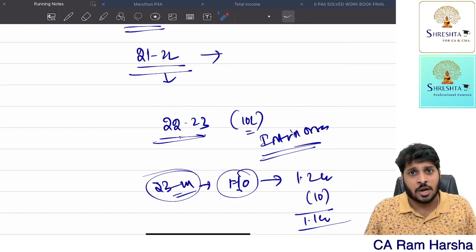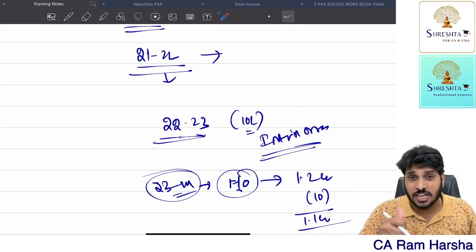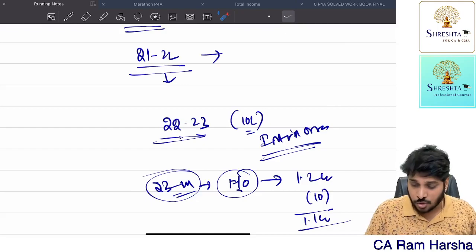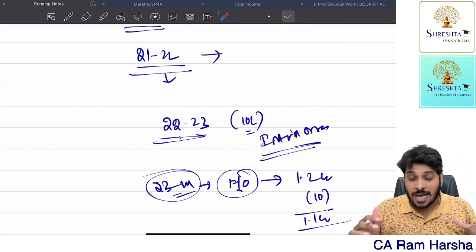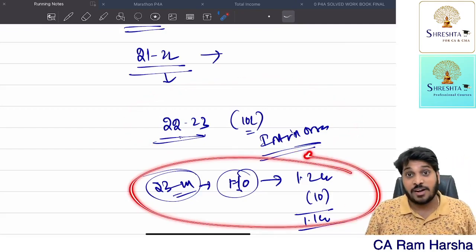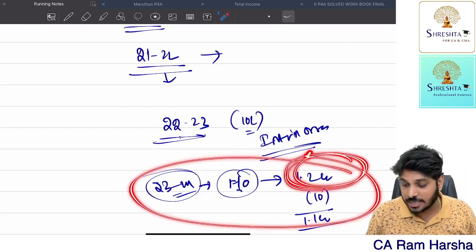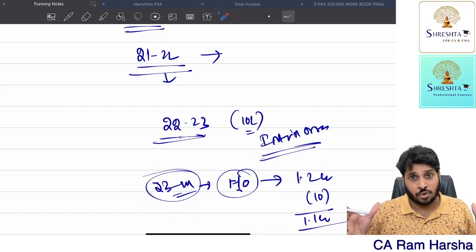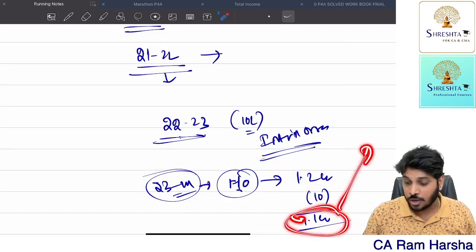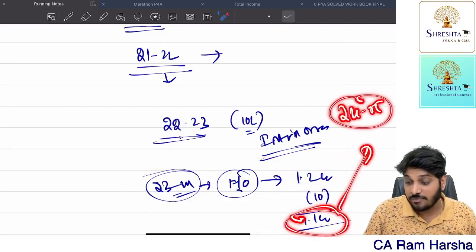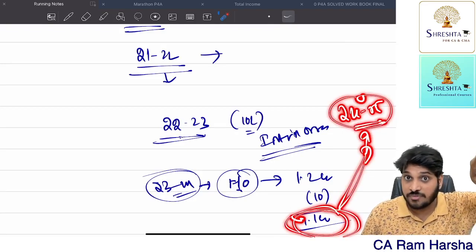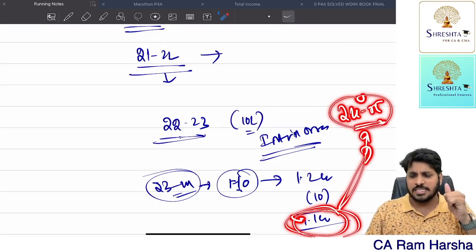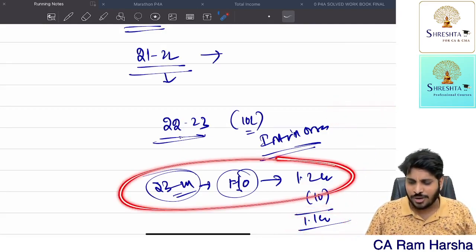Full value of consideration. To compute capital gain, what is the consideration you received? You must know, right? So, the 10 lakhs only you received as an advance. Ultimately, in 23-24 only you came to know, my consideration is 1.2 crore. Now, tell me, in this year, consideration is 1.2 crore. But this 1.1 crore government paid in 24-25 year. Let us assume the pending 1.1 crore the government paid in 24-25. Ultimately, capital gain is taxable in 23-24 only.